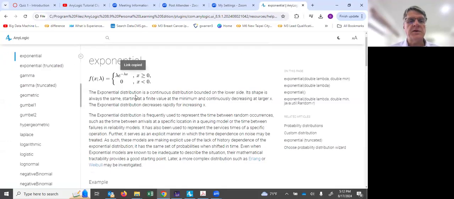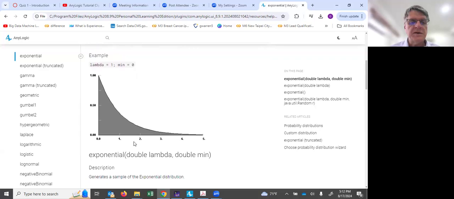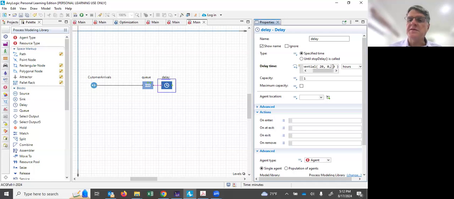I think this is the one I want. So the minimum is, it's lambda, which is the rate, which is 20 per hour, and then a 0. So I think I can just implement this as 20, 0. I don't need the second 0. Good. And we're going to have a capacity of 1,